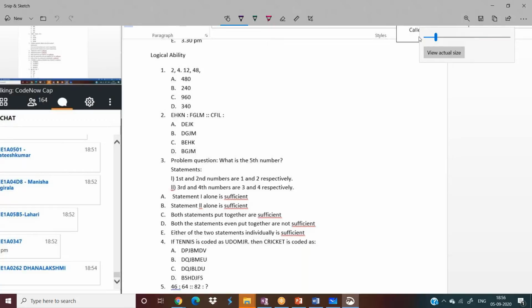So answer. See, very few people are responding. Done. So this is not a dot, this is a comma. Guys, whenever you see a series, remember always find their differences. Always find their differences.